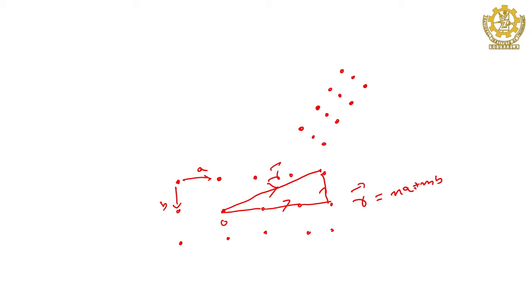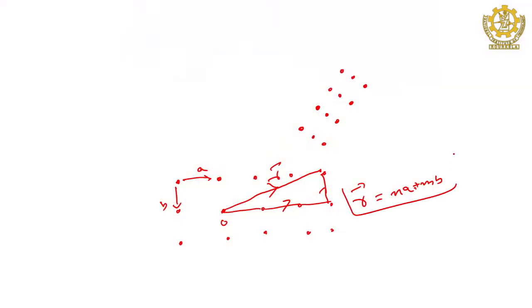If this condition is satisfied, then only you can accept that to be a crystal lattice, because it satisfies the vector triangle law, and this is the position vector, because the point from the origin to that point is a position vector of that point in crystal lattice, represented by r vector. So, if r vector is given by this relation, then obviously you can accept that group to be a crystal lattice.